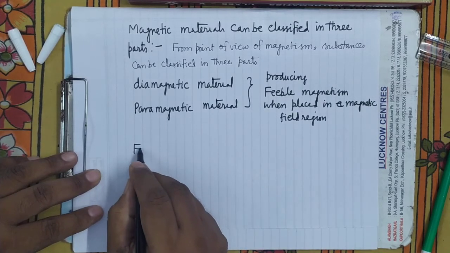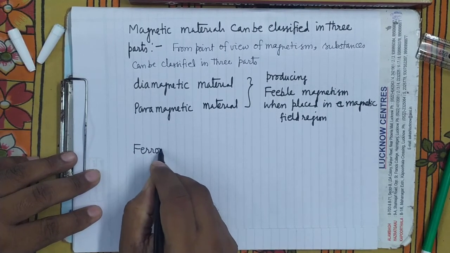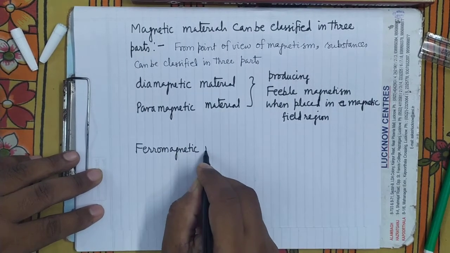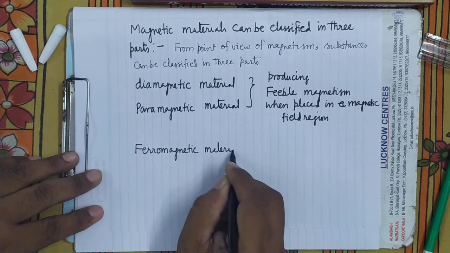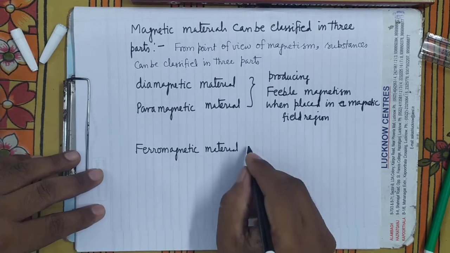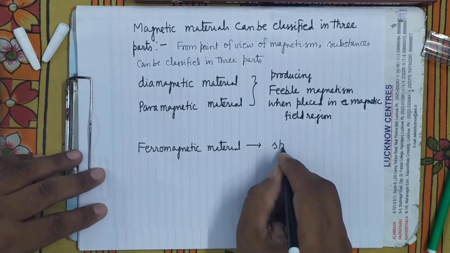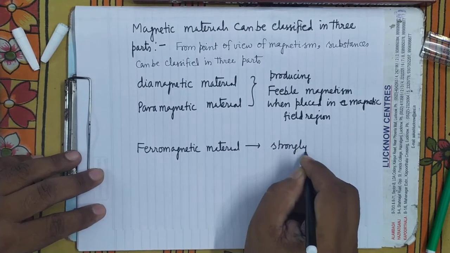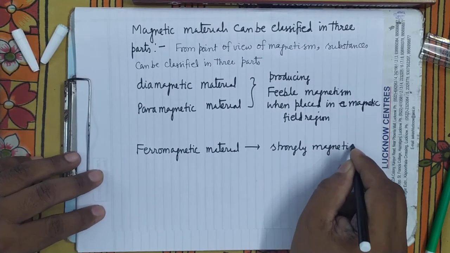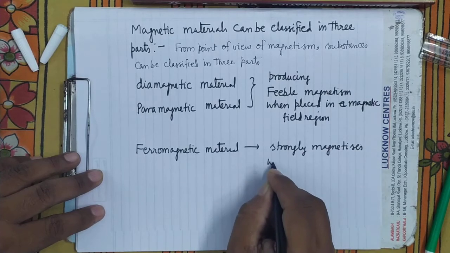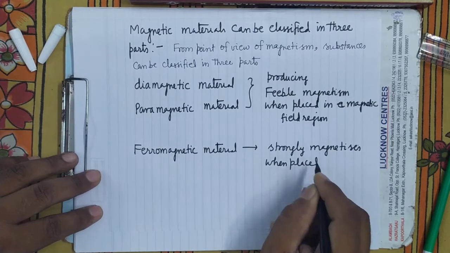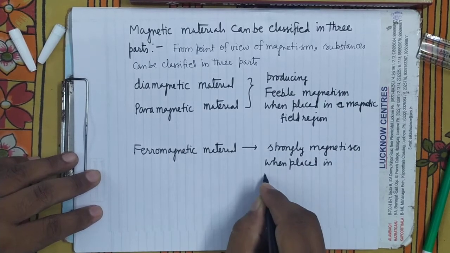Third is the ferromagnetic material. And they strongly magnetize when placed in the magnetic field region.